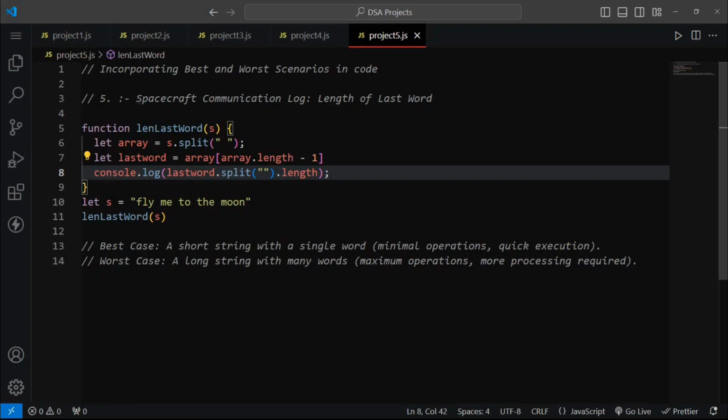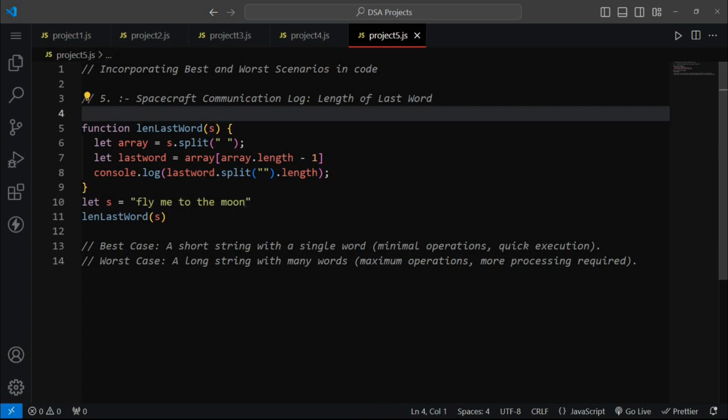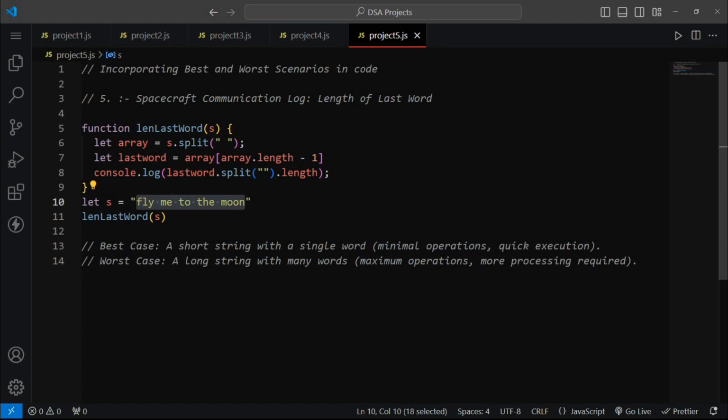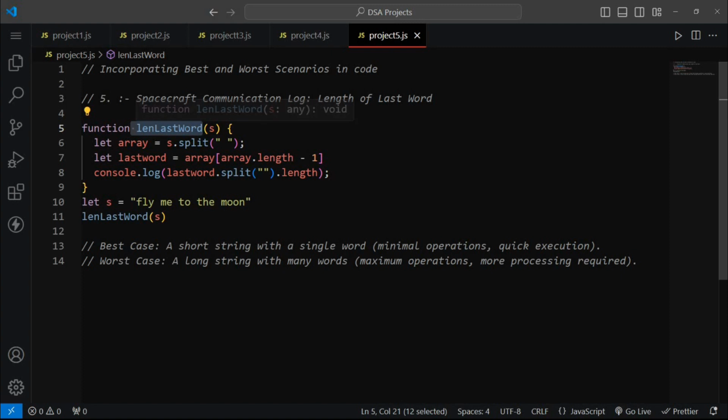This problem we have, the name of the problem is spacecraft communication log, length of last word. So it's very easy. We are just getting the length of our last word. So here is a string which is "fly me to the moon". Now we are setting our function, the name of the function is lenLastWord. Inside we are passing our parameter s.